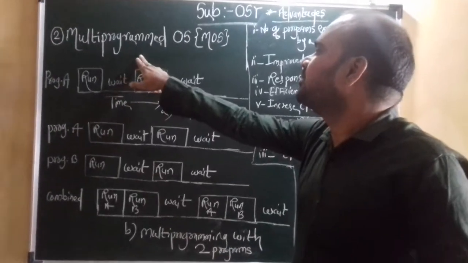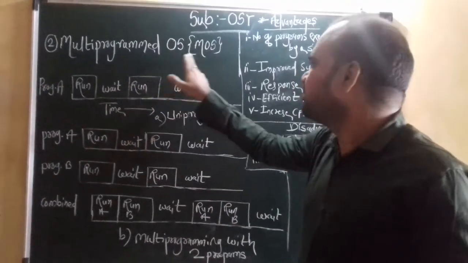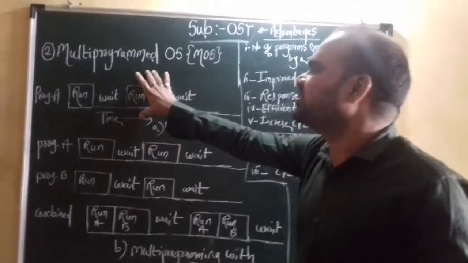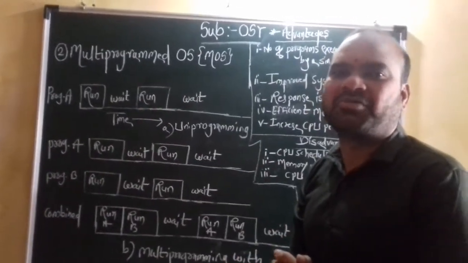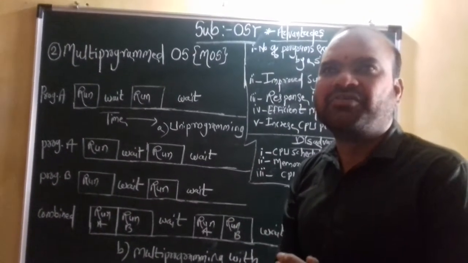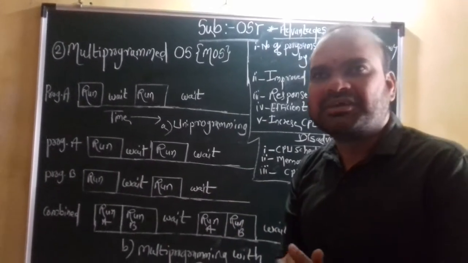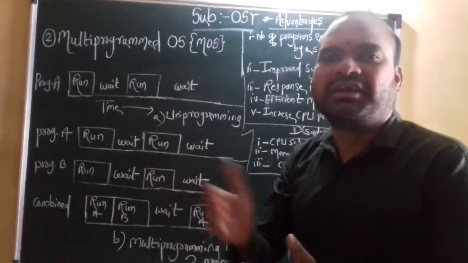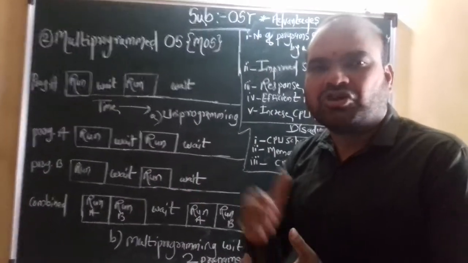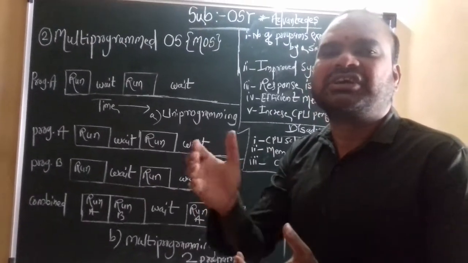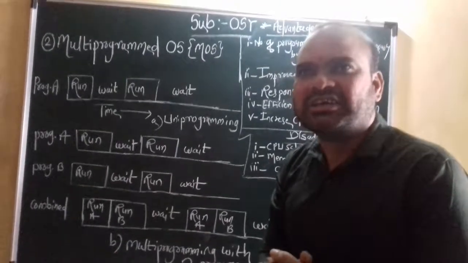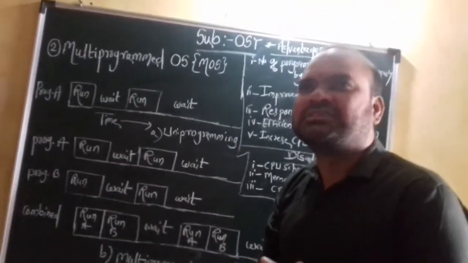Next type is a multi-program operating system. Short form is MOS. First thing is, what exactly is a multi-program operating system? It means that a number of programs or a number of jobs are at a time residing in the memory. At that time, all jobs or all programs share a single processor or single machine. That is exactly a multi-program operating system.